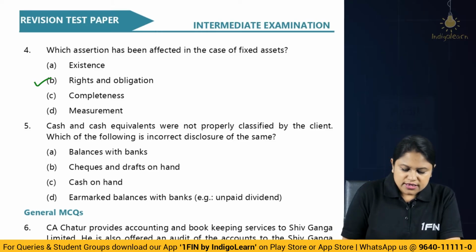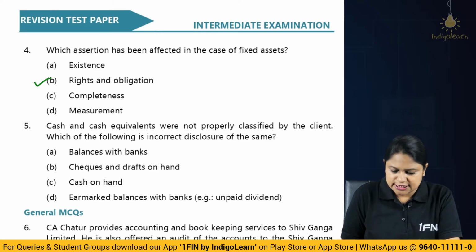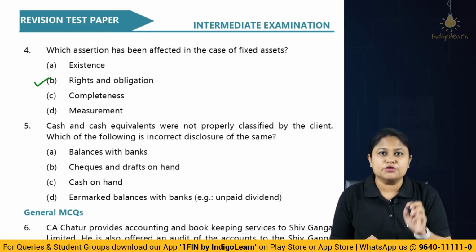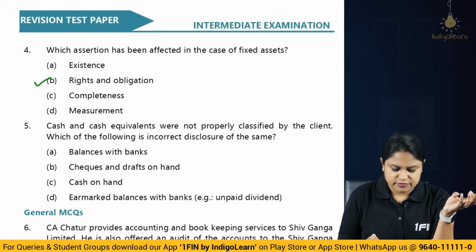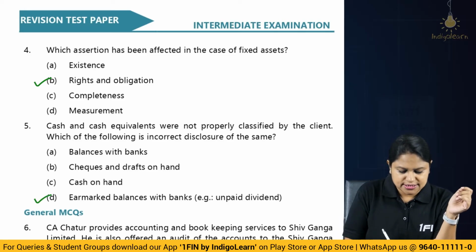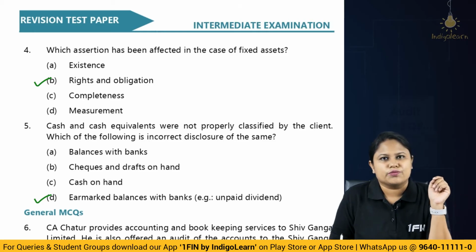Then cash and cash equivalent were not properly classified by the client. Which of the following is incorrect? So if you do the disclosure requirements properly, you will understand balance with bank is correct, cash and drafts on hand is correct, cash on hand is correct. What is not there? This is wrong. So this is not the disclosure that we do, correct?